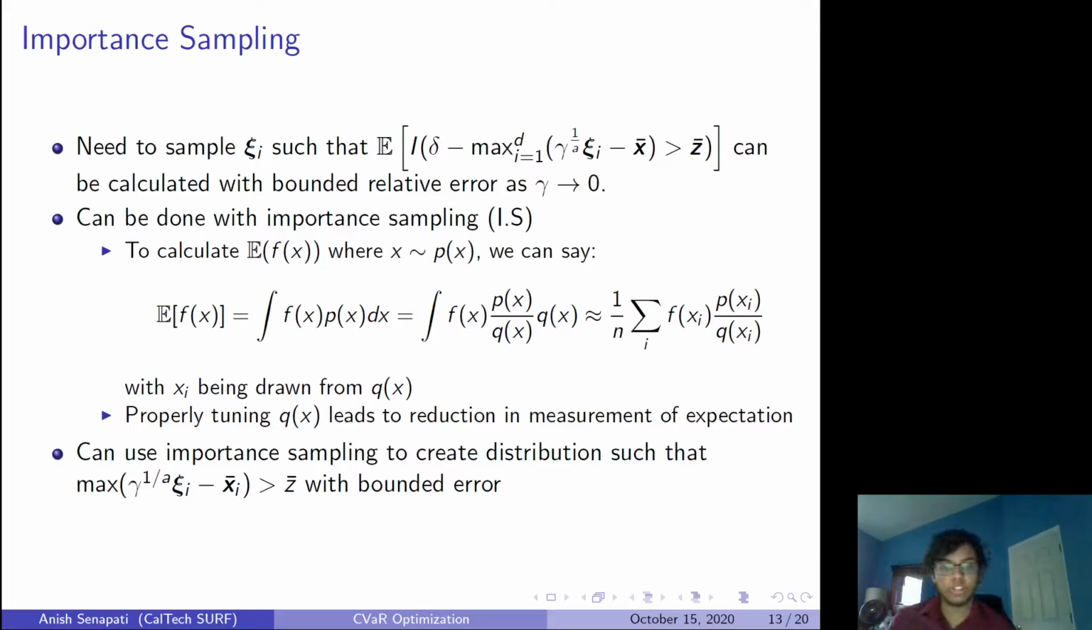There's quite a bit of math going on in the back, but I can just say that you can find such a distribution such that this is bounded with error. And so if I include such importance sampling, calculate the expected value using it, and run the same SGD, voila. Here we have the same maximization problem with importance sampling.